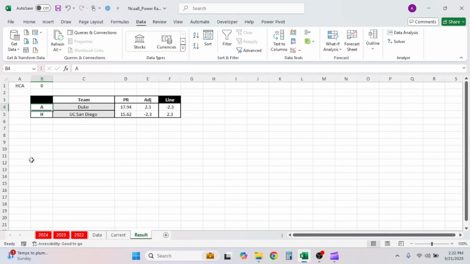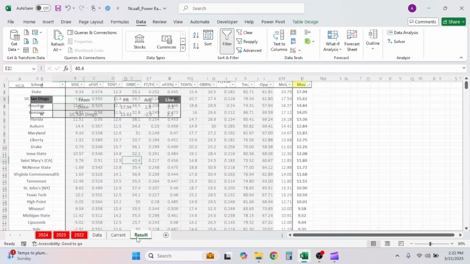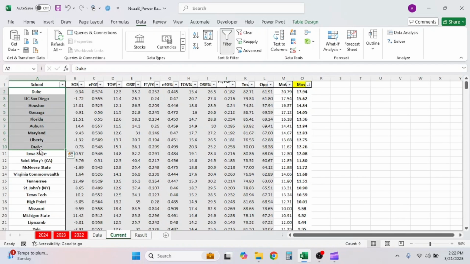In the first column, we have home and away. That's obvious. Then we have the teams, and you write the teams' names. They should match what's in this layout over here. They have to match those. In order to do what's next is the power rating, which is the VLOOKUP function. You're going to do VLOOKUP C4, and C4 will be the team. So that's why you want it identical to this right here, or else it won't link up and grab the data it's supposed to.